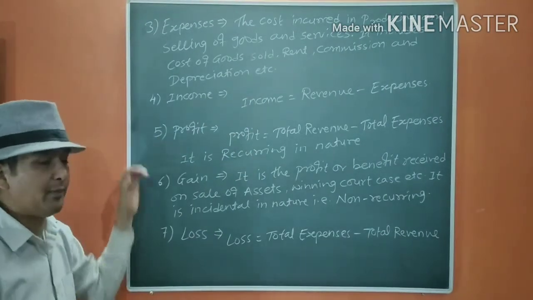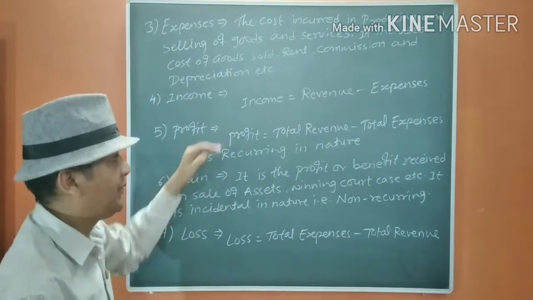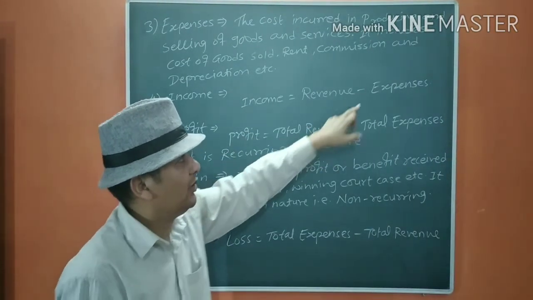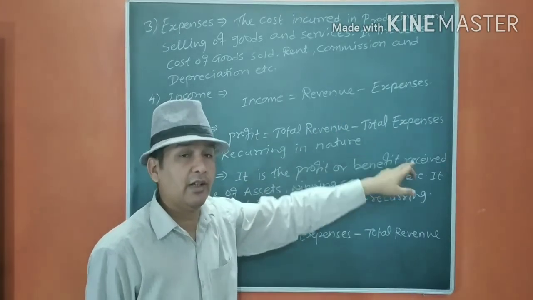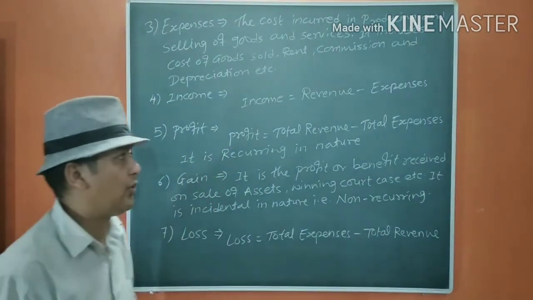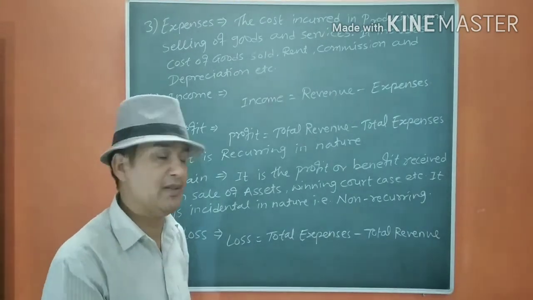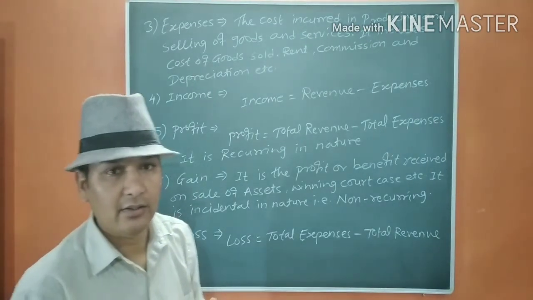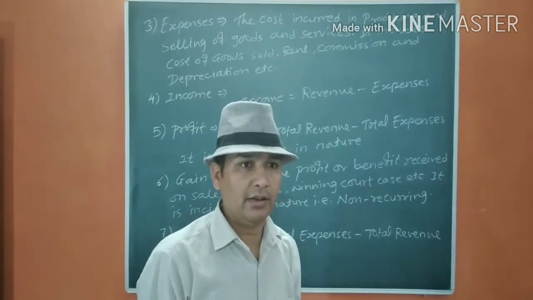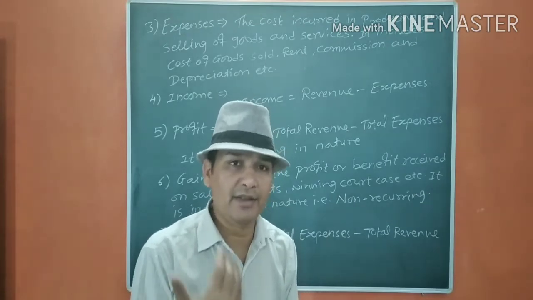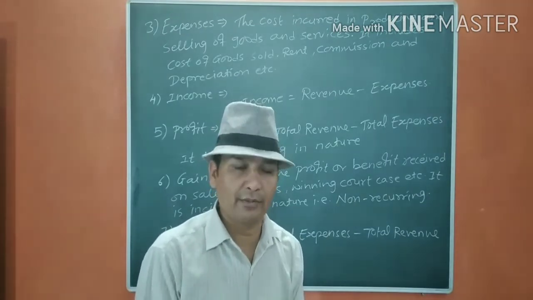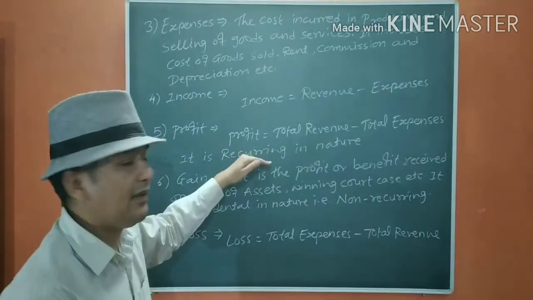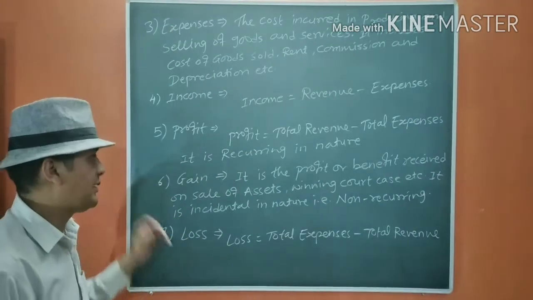When we talk about profit, profit is yearly profit. Profit equals total revenue minus total expenses. It is recurring in nature. Okay. Year by year, generally we receive profits. Sometimes it may be a loss, but we start the business for earning profits. We don't assume losses. That's why it can be said that it is recurring in nature. Next one is gain.